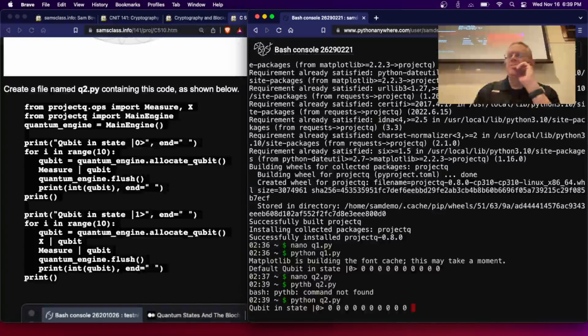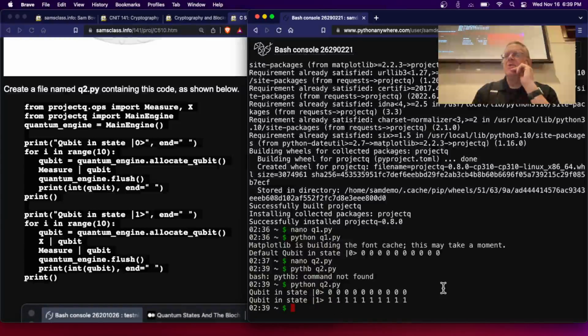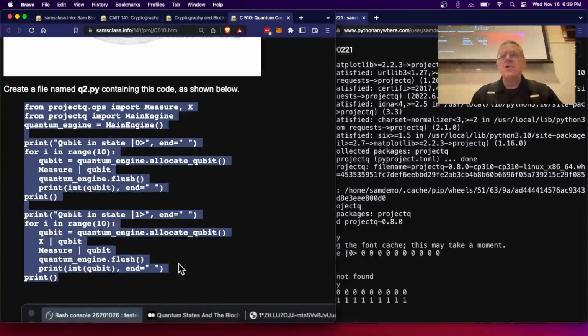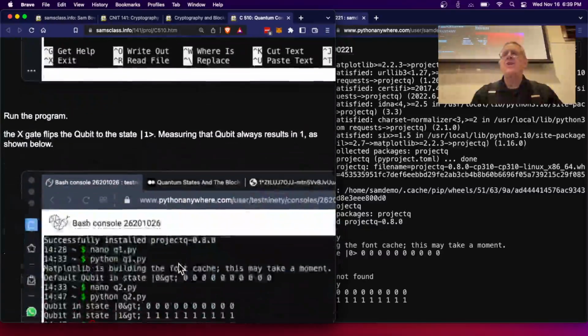All right, there we are. So originally it was always in a state of 0, now it's always in a state of 1. So what we've done now is just the same thing as normal computing, 0s and 1s. Now we want to reach a